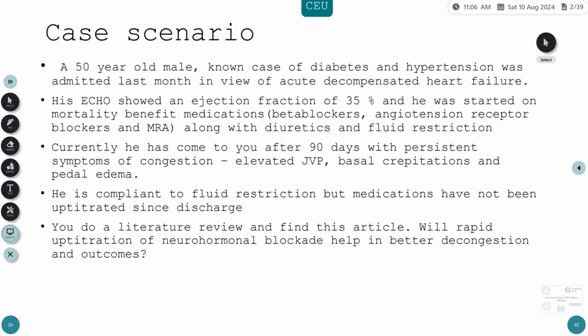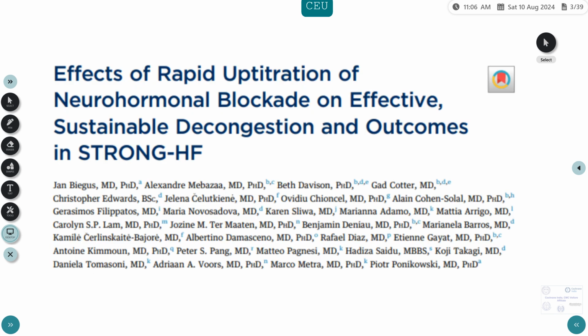The clinical question that we want to answer is: rapid up-titration of neurohormonal blockade, mainly the drugs that we mentioned, beta blockers, ARBs and MRAs. Will the rapid up-titration help in better decongestion and outcomes? For this, we looked at this particular article, effects of rapid up-titration of neurohormonal blockade on effective, sustainable decongestion and outcomes. This was part of the STRONG-HF trial.